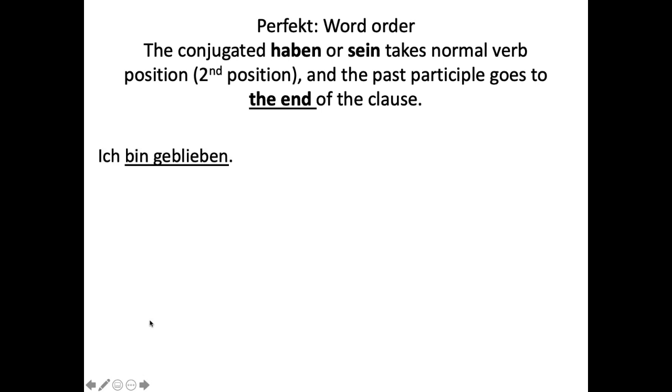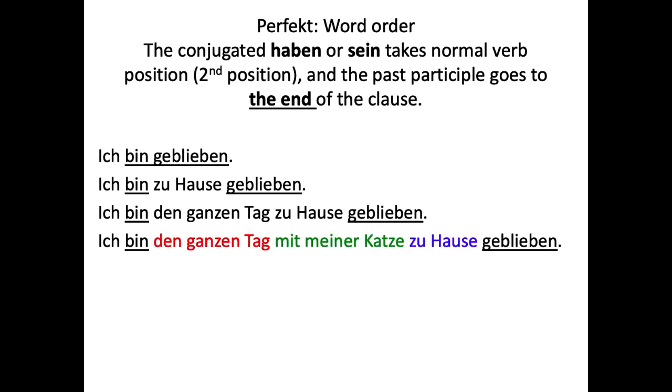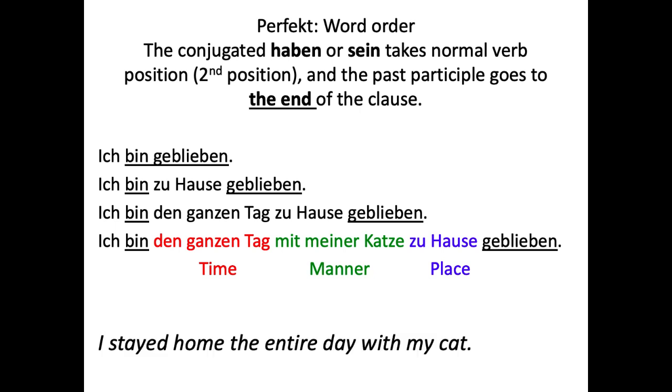Okay. Then we have ich bin geblieben, which means I stayed or I have stayed. Ich bin zu Hause geblieben. I stayed home. Ich bin den ganzen Tag zu Hause geblieben. I stayed home the whole day. Or ich bin den ganzen Tag mit meiner Katze zu Hause geblieben. I stayed home the entire day with my cat.